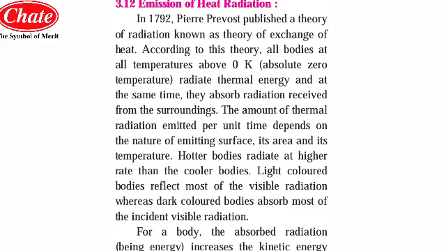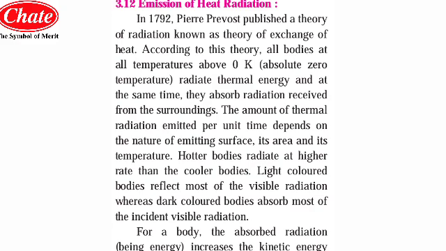The amount of thermal radiation emitted per unit time depends on the nature of the emitting surface. Meaning, suppose a particular body is emitting radiation, the amount it radiates per unit time will depend on the nature of the emitting surface.